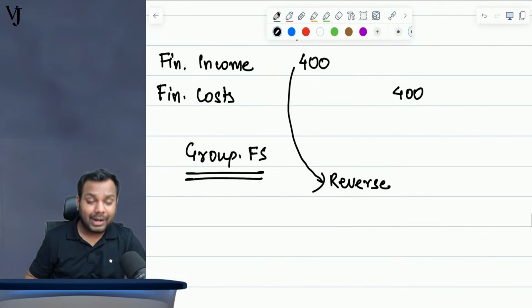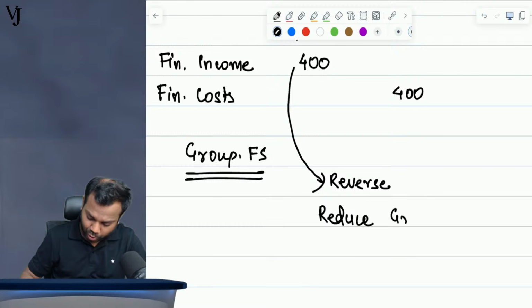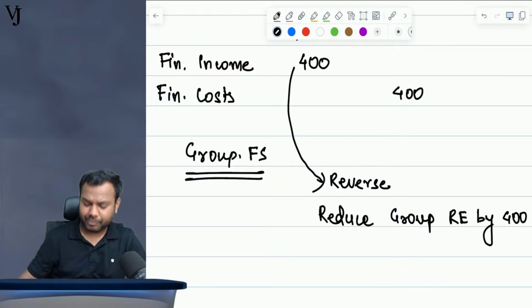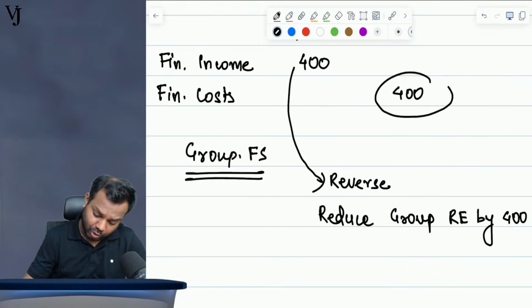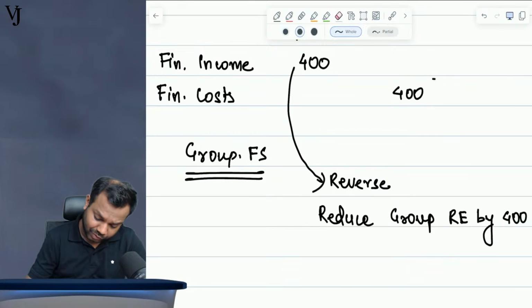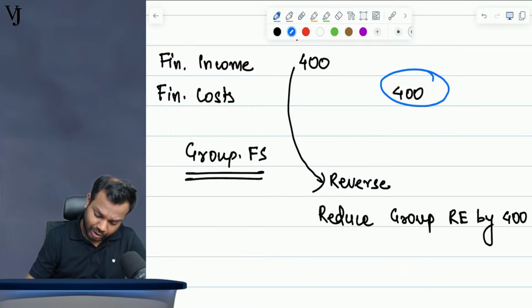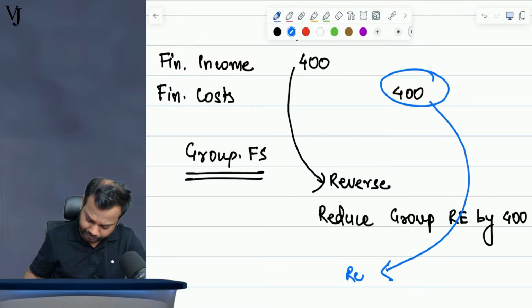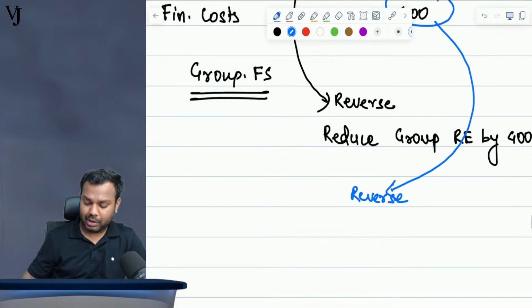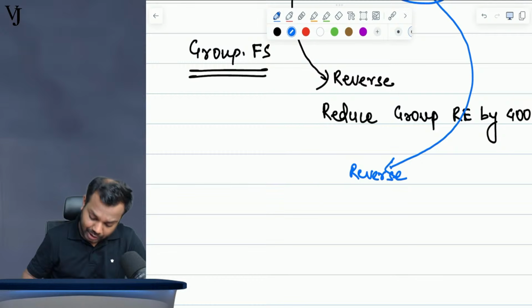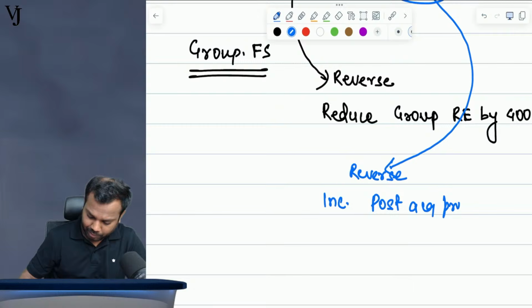Now, what is the entry for reversal? Reversal means you will reduce group RE by 400. Tell me, is that clear, everyone? Okay. Now, in group, again, you will reverse this as well. Right? So now, what is the impact? You will increase post acquisition profits by 400.